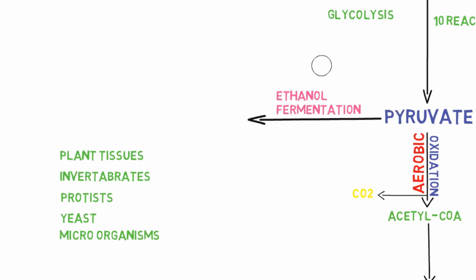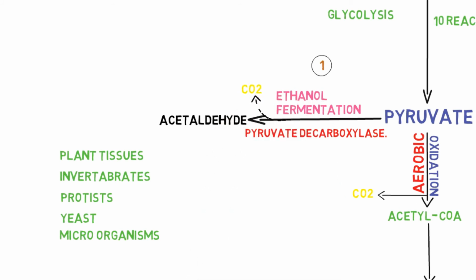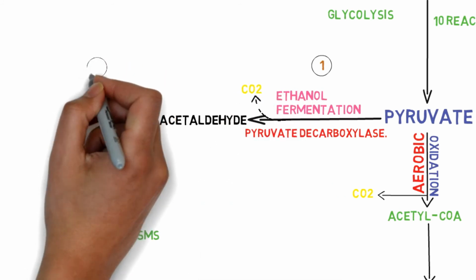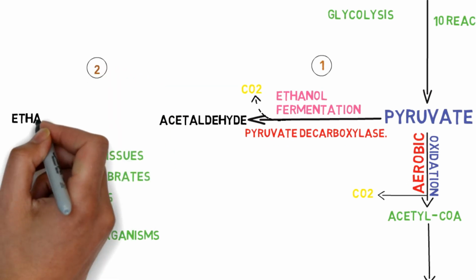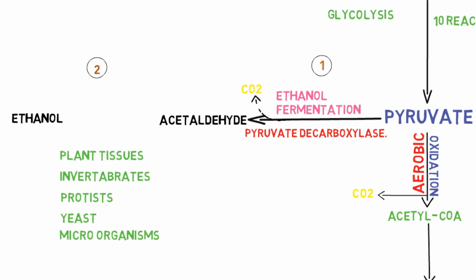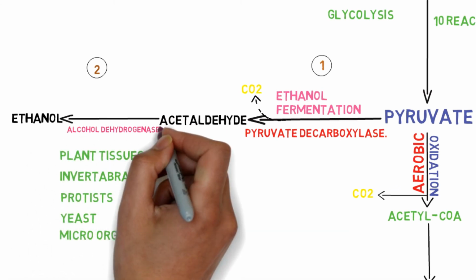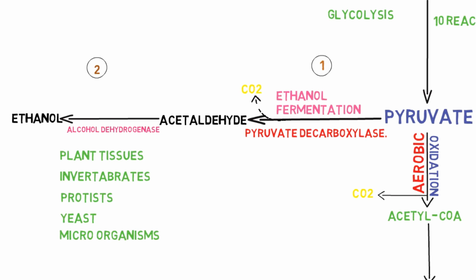In the first step, pyruvate is converted into acetaldehyde, which is catalyzed by pyruvate decarboxylase, and during this reaction carbon dioxide is released and acetaldehyde is formed. In the second step, acetaldehyde is reduced to ethanol through the action of the enzyme called alcohol dehydrogenase, and during this reaction NADH is converted back into NAD positive and the final product ethanol is produced.